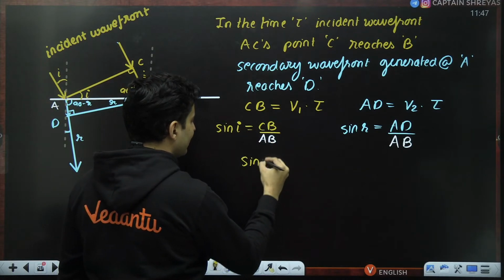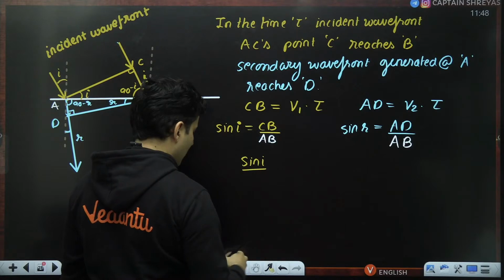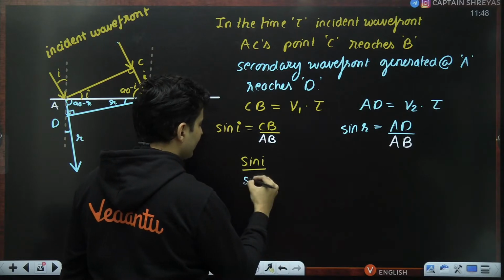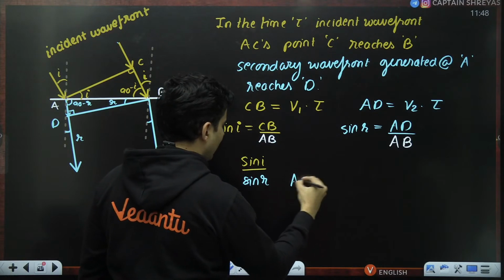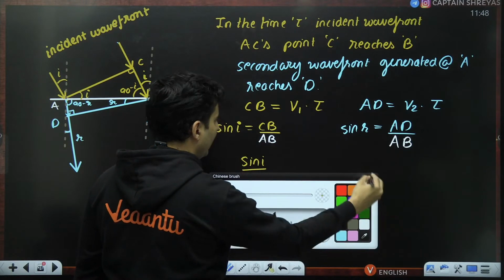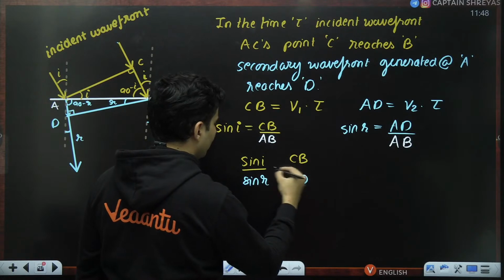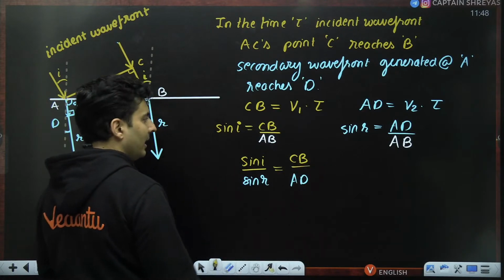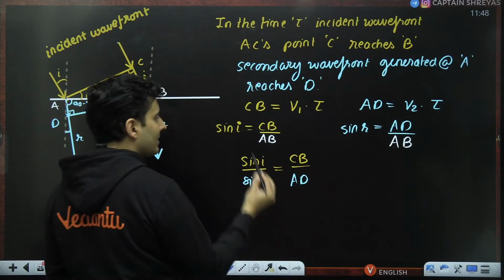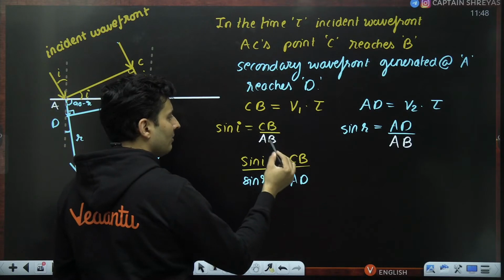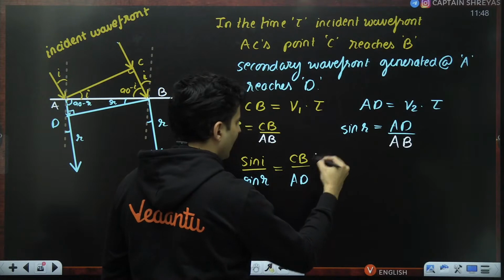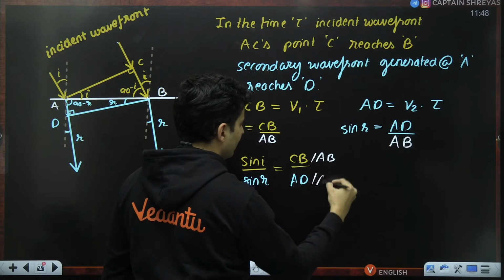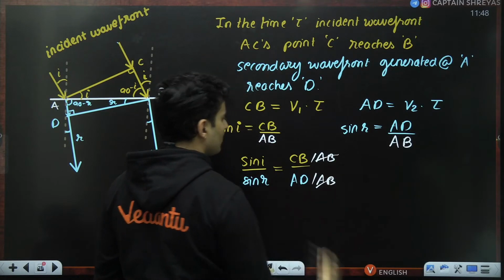If I write sine of I divided by sine of R, what I get is CB over AD. AB and AB get cancelled.